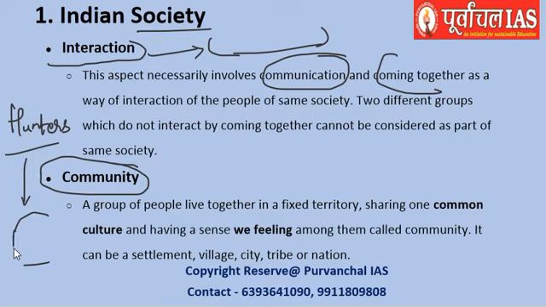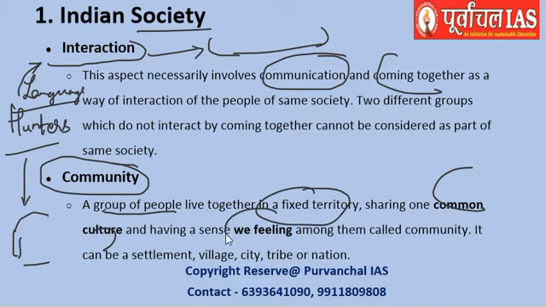An elephant requires a lot of strength, so men had to have a group, and for having a group they had to interact, and this is how language developed, and that has developed till now. So this interaction is something which defines a society, and this interaction happens between a group of people who share a common culture, a fixed territory, and a we feeling between themselves,